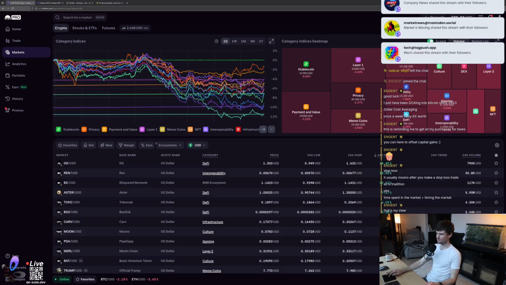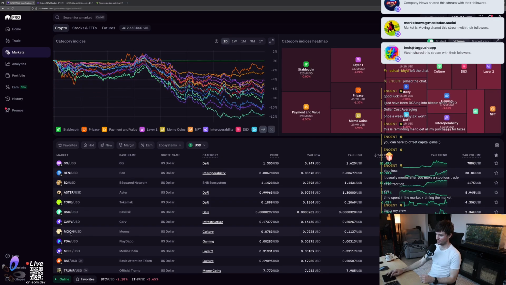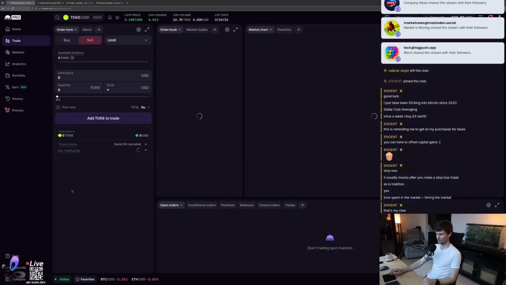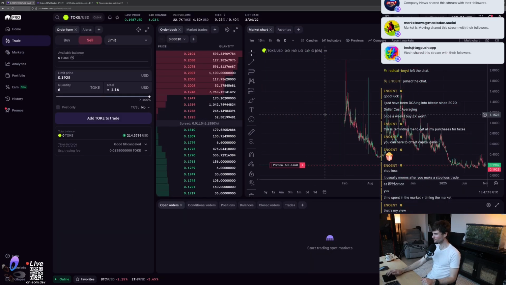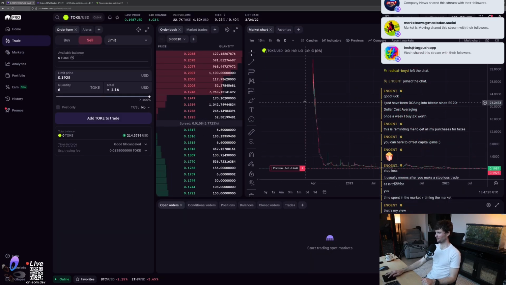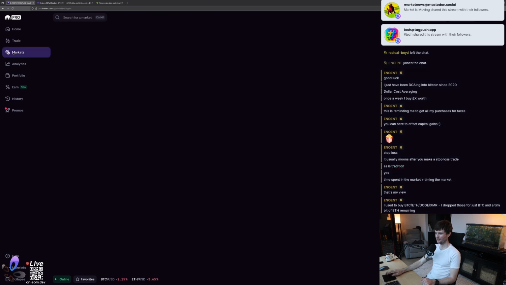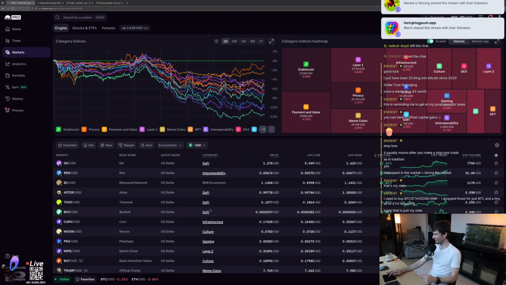The riskier ones, like, I don't know, ones I've never heard of, like this toke. I don't know what that is. They all kind of have a similar trajectory of crashing. So maybe there's a strategy in it, where it crashes and then you buy and then you wait for it to have one of these random spikes, and there could be a strategy there.